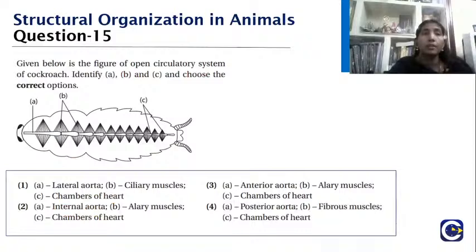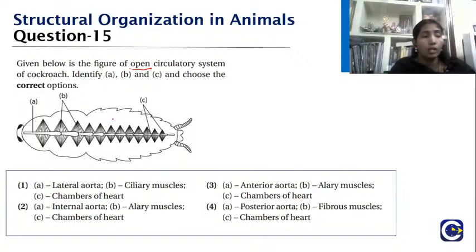Excellent, students. Coming to this question, the picture given below is the figure of the open circulatory system of cockroach. We are aware that the arthropoda group has an open circulatory system. Identify A, B, C and choose the correct option. So what is A, B and C? Please start posting the answers.